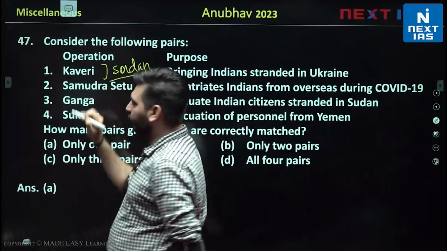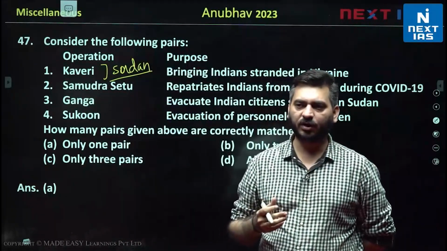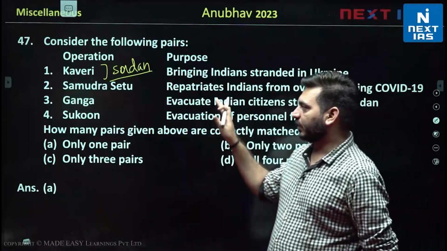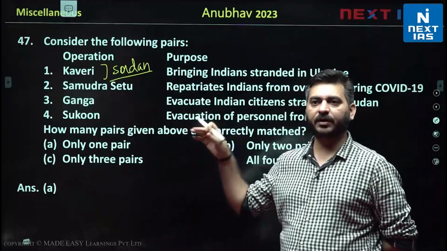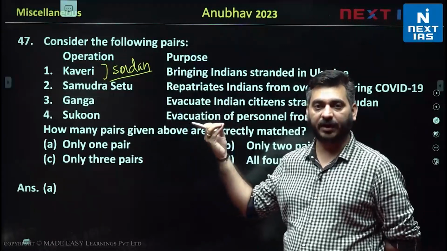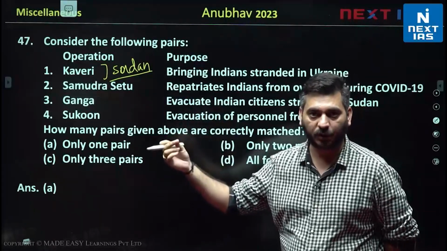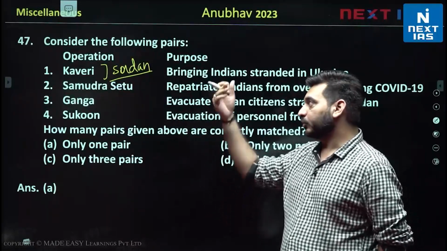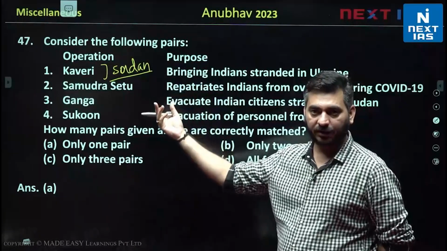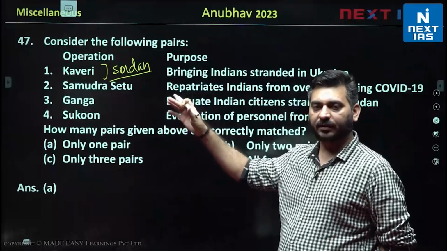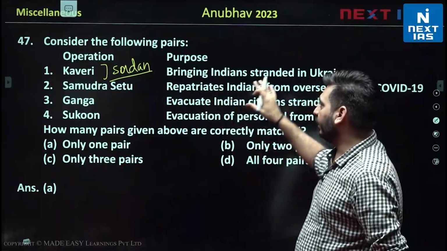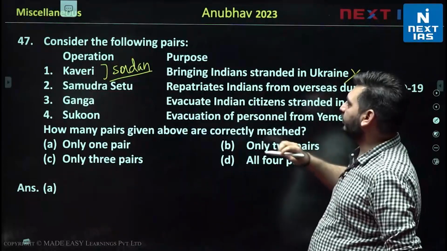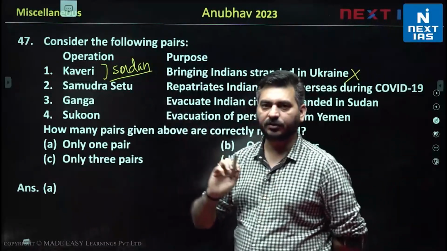there is a crisis going on, there is a civil war situation going on between the two leaders RSF and army. उनके अंदर क्राइसिस जो हो रहे थे, वहाँ पे हमने देखा कि हक्की पिक्की ट्राइब की बात की गई विच आर ऑल्सो स्ट्रेंडेड ओवर देयर, दे गो देयर टू सेल आयुर्वेदिक प्रोडक्ट्स एंड ऑयल, रिमेंबर? सो हक्की पिक्की ट्राइब एंड कावेरी ऑपरेशन, they are both linked, they are linked to Sudan, right? And this is bringing Indians stranded in Ukraine, so that would be wrong. They are basically the Indians stranded in Sudan.